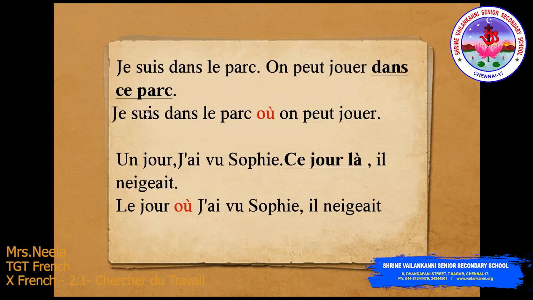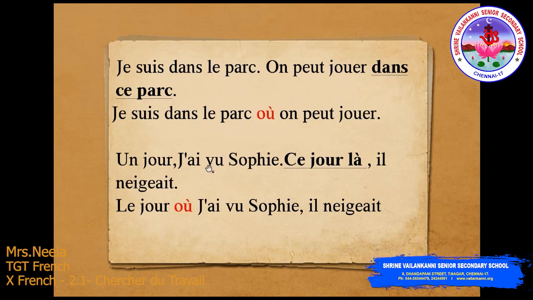The next one. Je suis dans le parc. On peut jouer dans ce parc. So again, the park is repeated here. So along with dans ce parc, you're going to remove that and you're going to add the pronom relatif simple où. So, je suis dans le parc où on peut jouer.